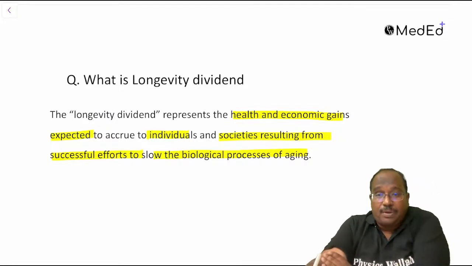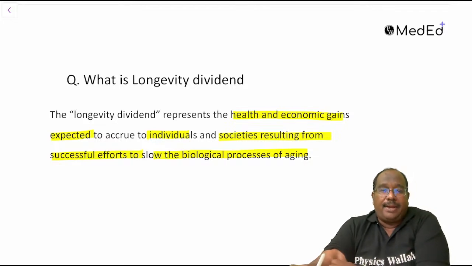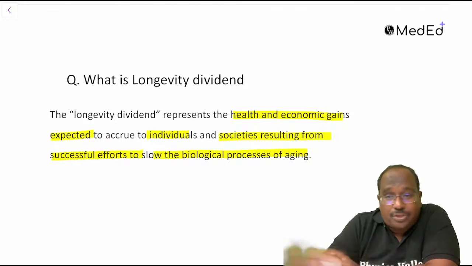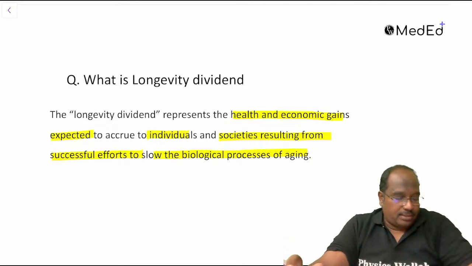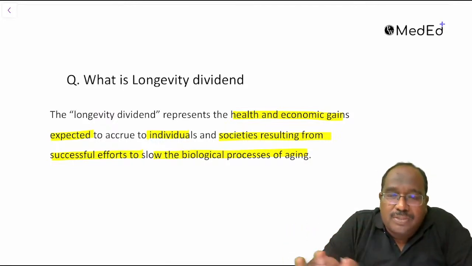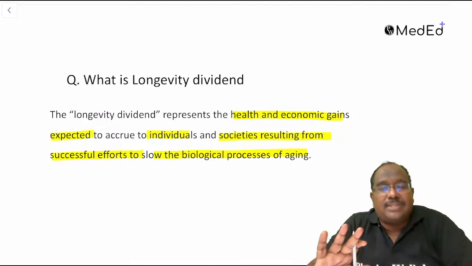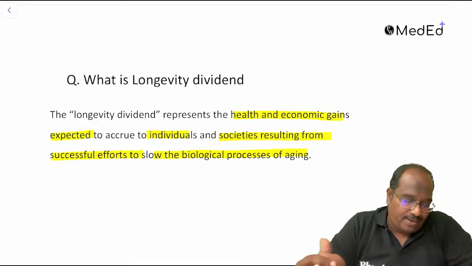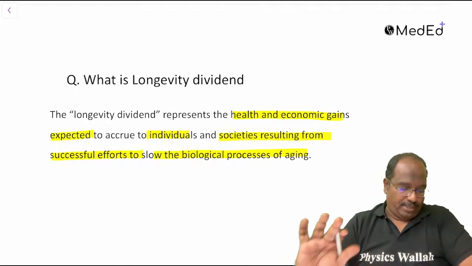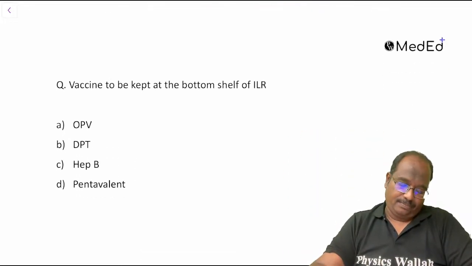What is the benefit you are going to get in terms of health and economic gains? I am not sure about the options. If you can tell me the options, then it is okay. If you see the options, I think you can answer this. If you know the options, please put it there, guys.